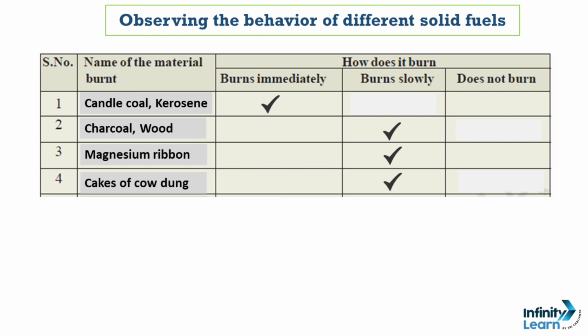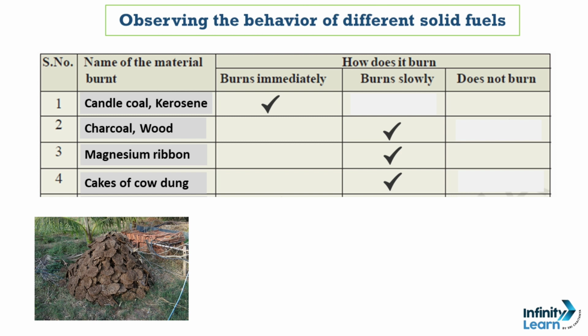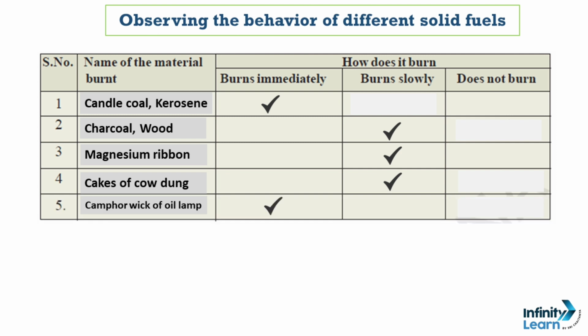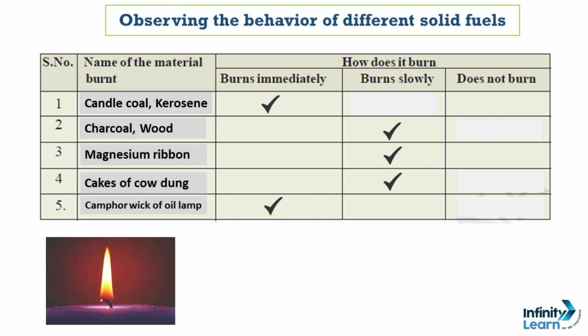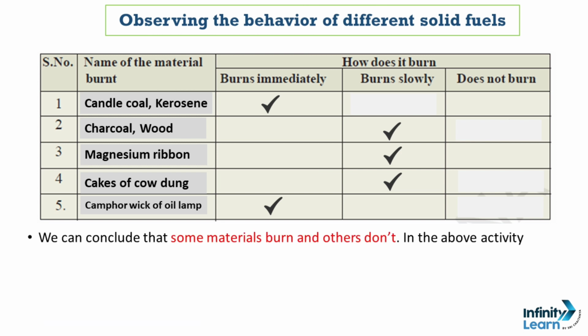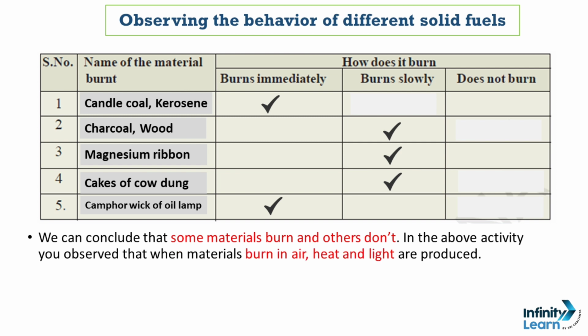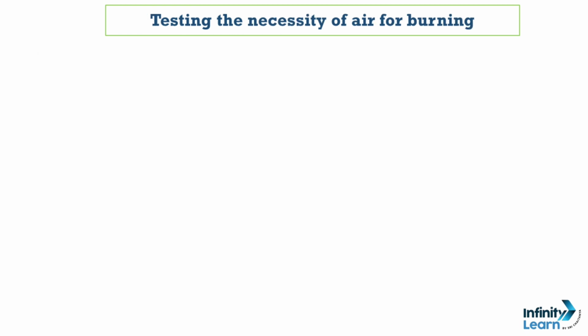And if we see our fourth option, that is cakes of cow dung, cow dung also takes time to burn. That's why it also burns slowly. And at the last, if we see camphor wick of oil lamp, then it burns immediately. So we can conclude here that some materials burn and others don't. By the following examples, we have observed that when materials burn in air, then heat and light are produced. So now let's see the testing of the necessity of air for burning.